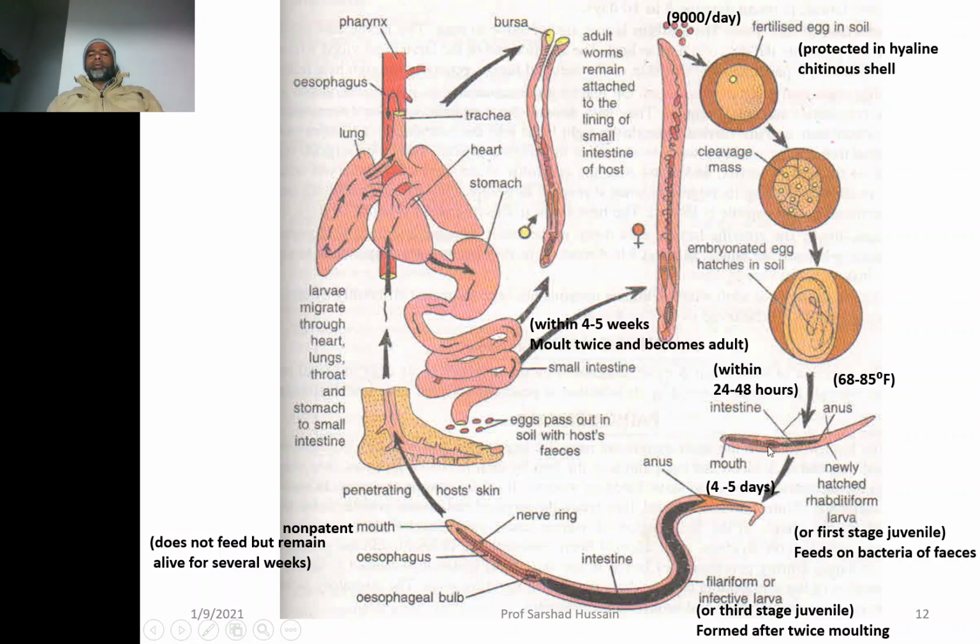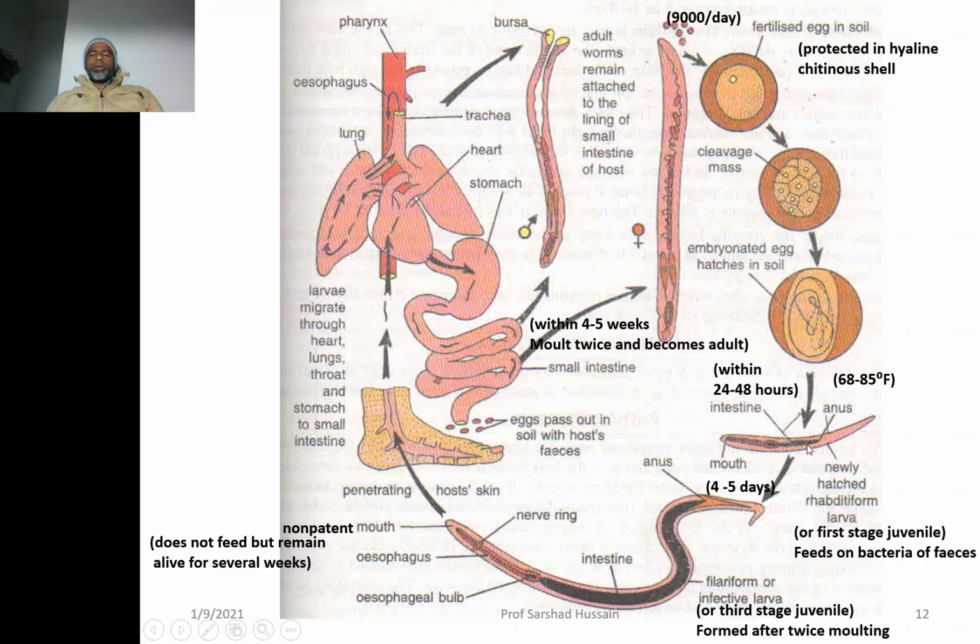The larva will have the intestine, will have the digestive system, indicating that it may feed on the soil. What will it feed on? It will feed on the bacteria of the feces. Then, after 4 to 5 days, it will grow and molt into the second stage juvenile larva and the third stage juvenile larva, called the filiform larva.